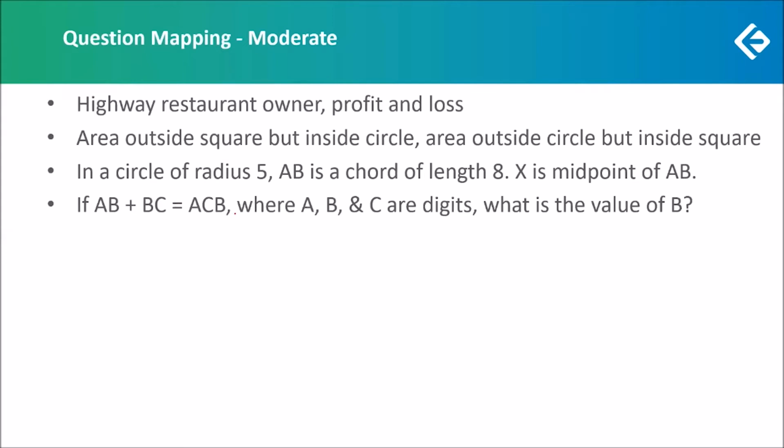Now, there was one question in which AB plus BC was given as ACB, where A, B, and C are digits, and we had to find the value of B. So basically, two-digit numbers being added to give a three-digit number, and we had to find the value of B. Now, this was not a difficult question.